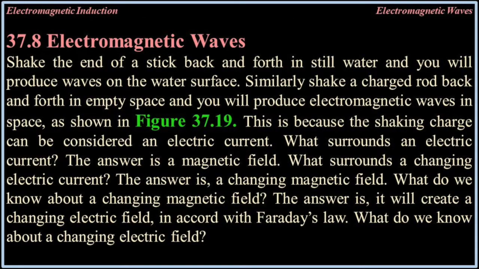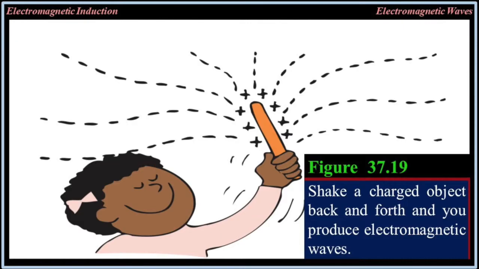What surrounds an electric charge? The answer is a magnetic field. What surrounds a changing electric current? The answer is a changing magnetic field. What do we know about a changing magnetic field? The answer is it will create a changing electric field in accord with Faraday's law. What do we know about a changing electric field? 37.19. Shake a charged object back and forth and you produce electromagnetic waves.